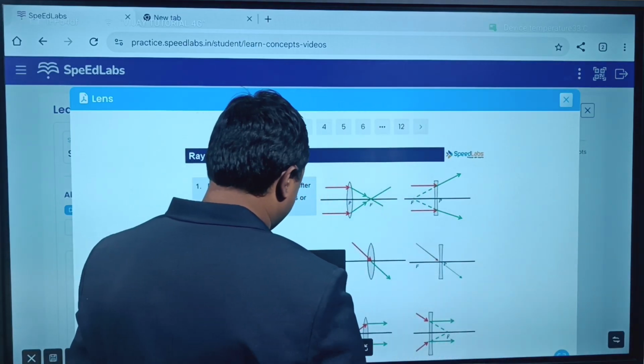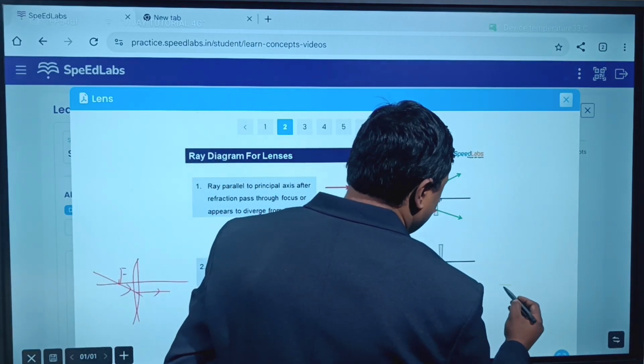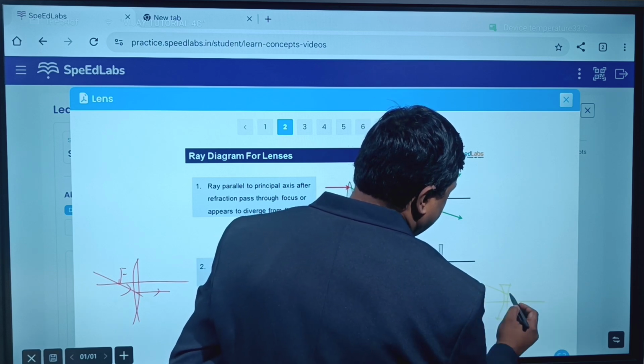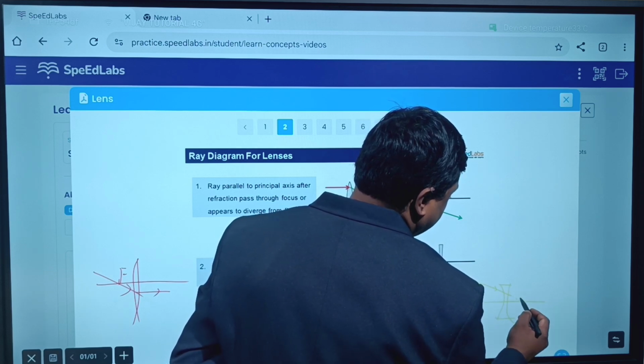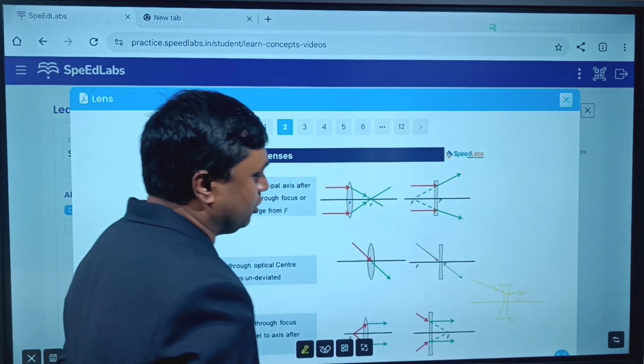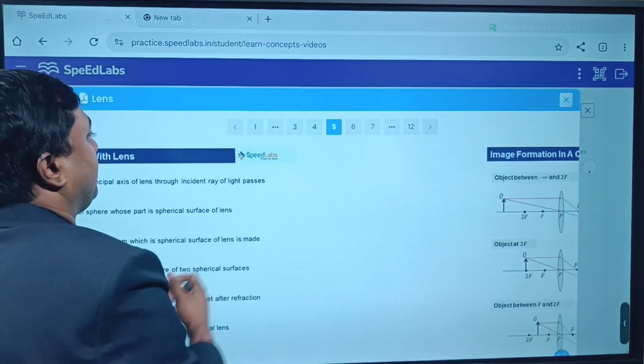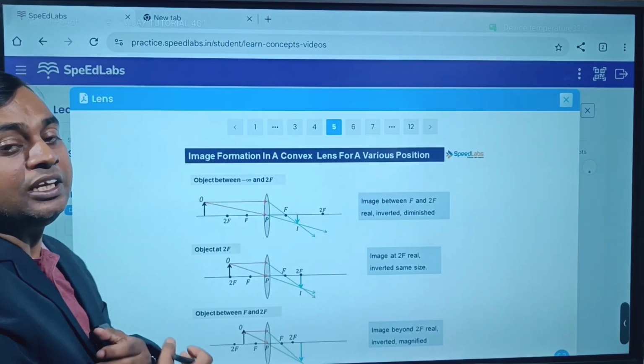Once again, if a ray of light is directed towards the focus, it becomes parallel. Yes or no?